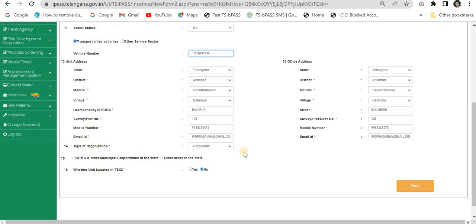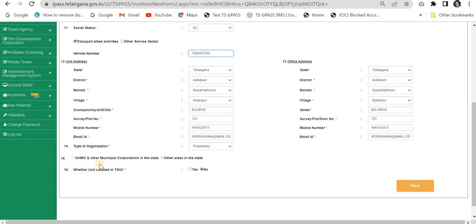Email ID, and the type of organization I gave as proprietary, because usually the vehicle will be the proprietary type of organization, and the office address is the same as the unit address. Unluckily, we don't have a button which can say same as unit address. So we have to fill all these things, and it is a tedious process for now.